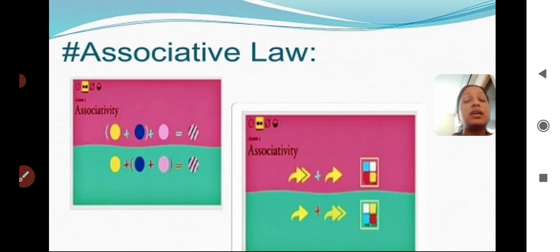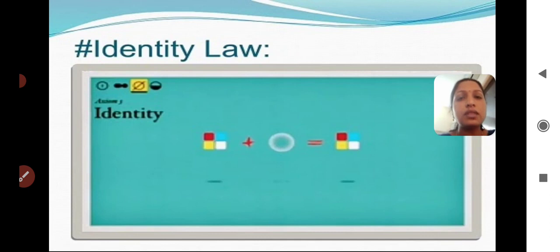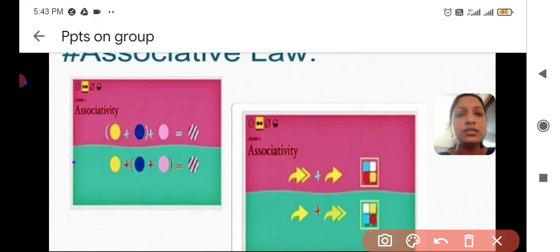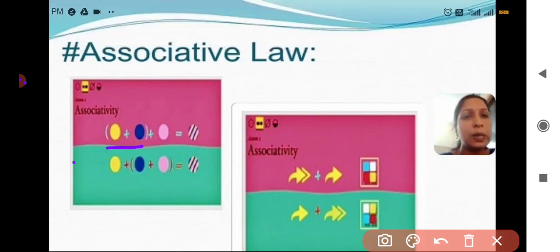So next one, associative law. What is meant by associative law? When we are applying these moves while solving the Rubik's cube, we move it right, left, U and C, like that. Here we go based on the color. In the associative law, when we first move yellow and blue, and then we move the pink shade and blue or green, whatever we are moving, at the end what you get is the combination of three colors.